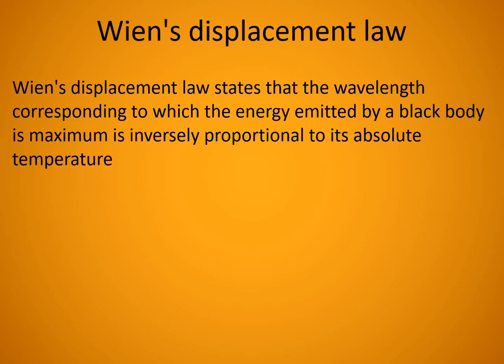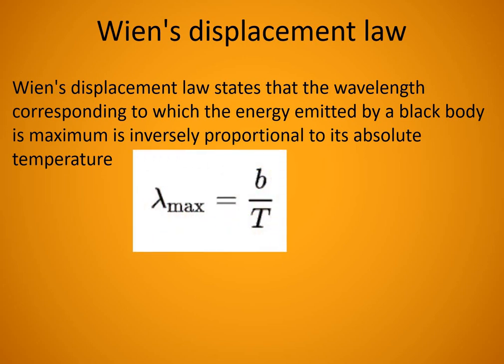So Wien's displacement law states that the wavelength corresponding to which the energy emitted by a black body is maximum is inversely proportional to its absolute temperature. Very simple. We can write the maximum wavelength, lambda max, emitted by a black body is inversely proportional to absolute temperature, or lambda max is proportional to 1 by T.